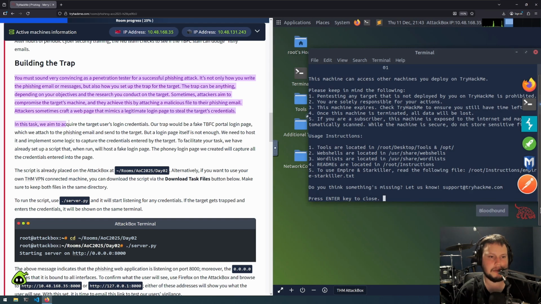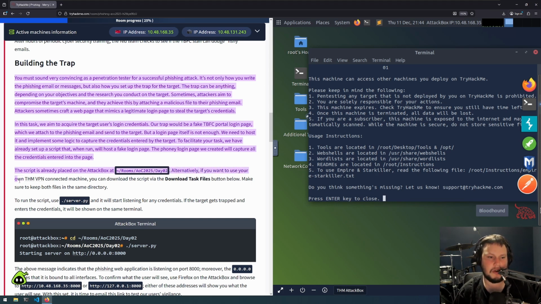In this task, we aim to acquire the target's user login credentials. Our trap would be a fake TBFC portal login page, which we attach to the phishing email and send to the target. But a login page itself is not enough. We need to host it and implement some logic to capture the credentials entered by the target. To facilitate your task, we've already set up a script that, when run, will host a fake web page. For any login page we create, we'll capture all the credentials entered into the page. The script is already placed on the attack box at rooms AOC 2025 day 02.